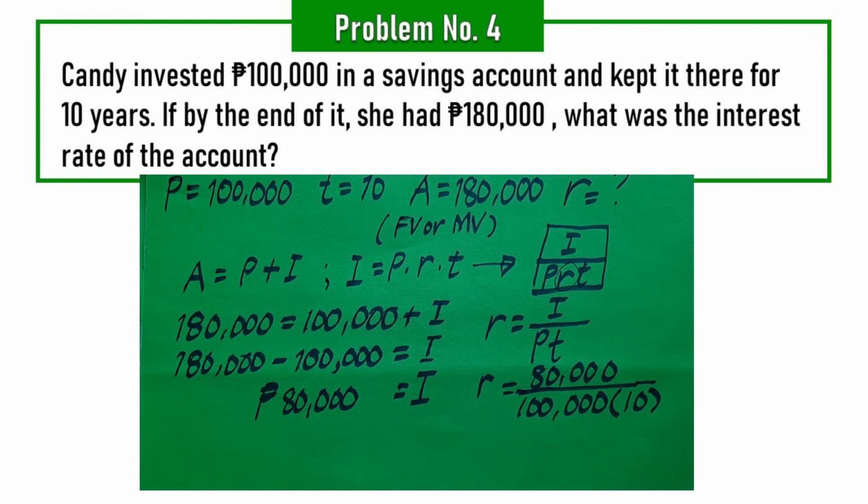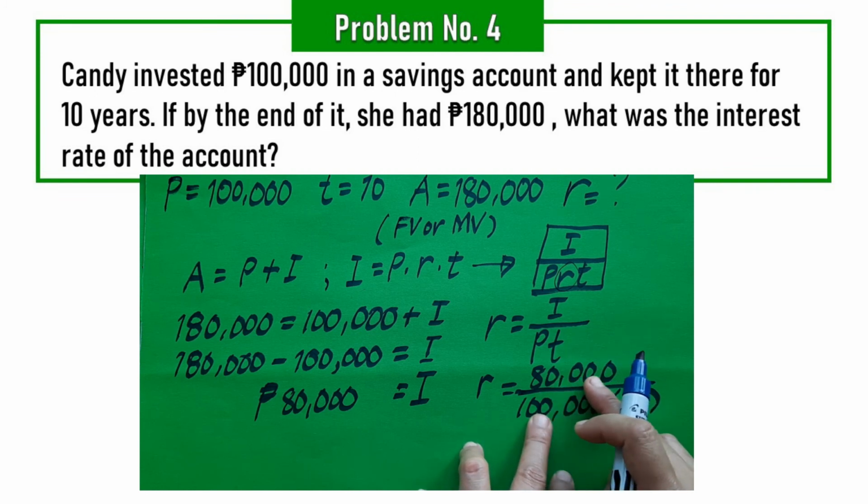So, pag dito tayo tumingin, pwede tayong mag-shortcut. No? So, we have 1, 2, 3, 4, 100,000. So, we have 1, 2, 3, 4, then 1, 2, 3, 4.